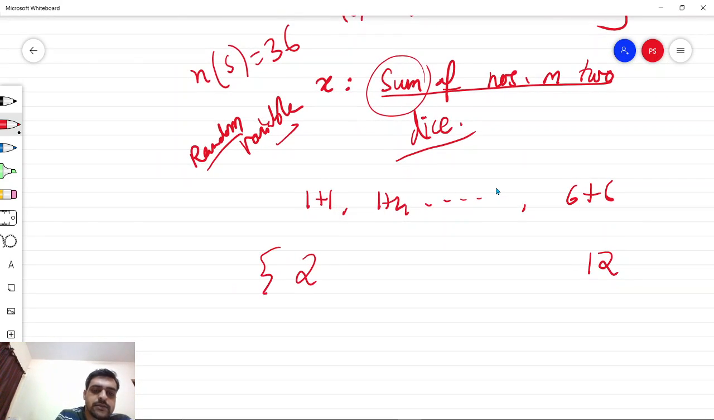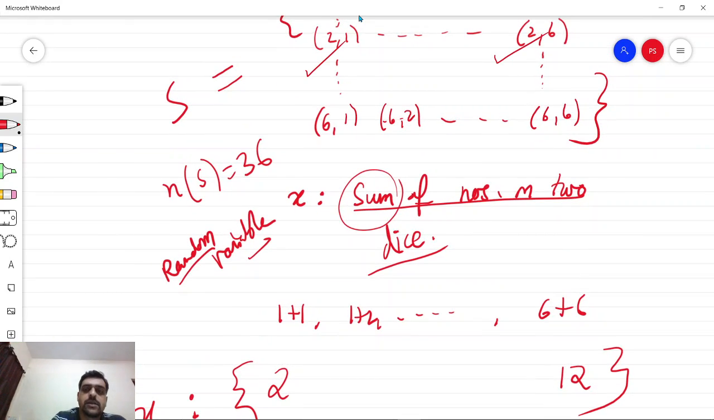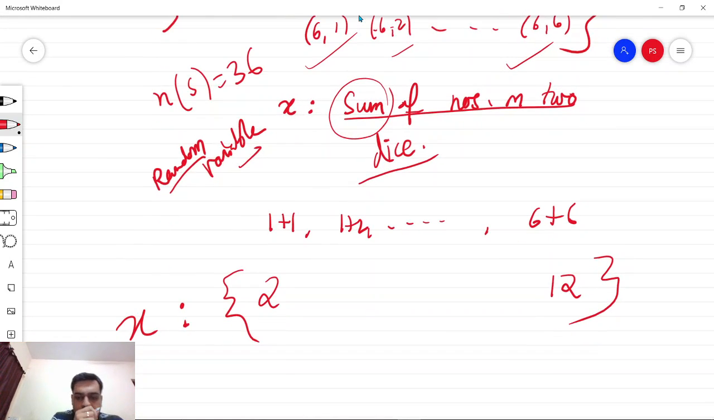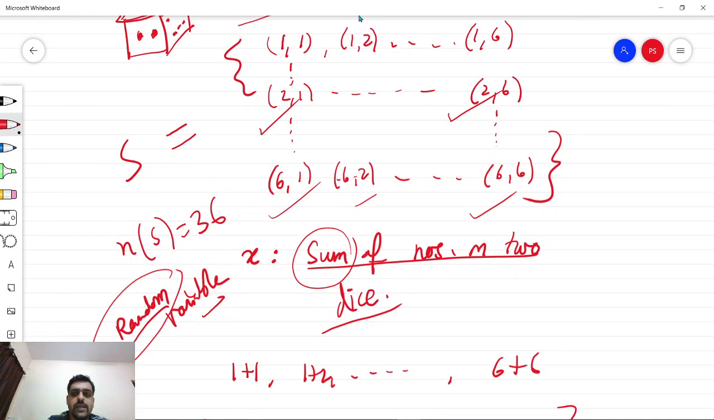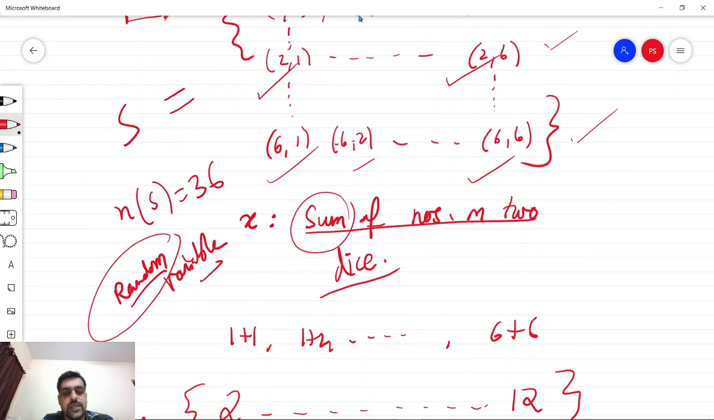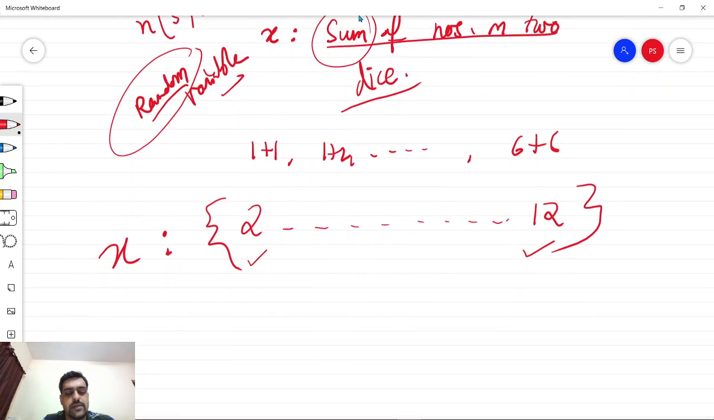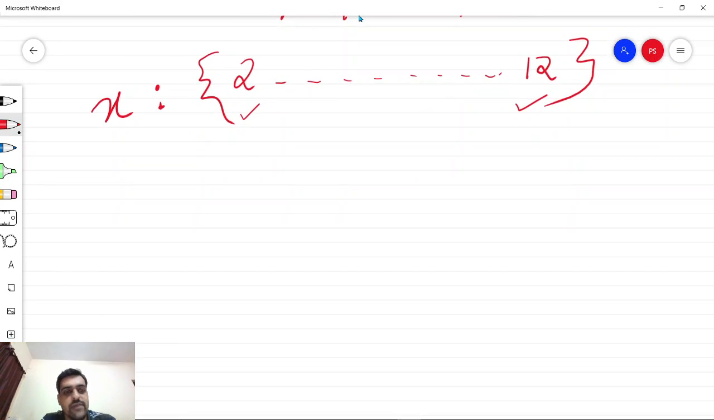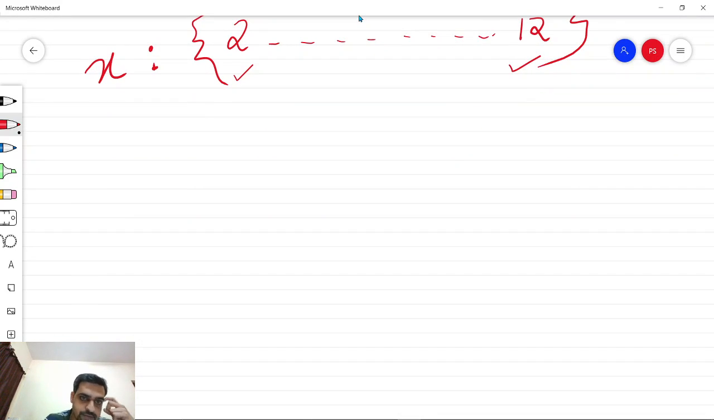So these are the values of x which are possible, and each of these sample points is connected to one of these possible values of x. And why do we call it a random variable? Because all these points occur with equal probability. So the process in some sense is random, or say stochastic as we call it in statistics. So we call this variable x as random.